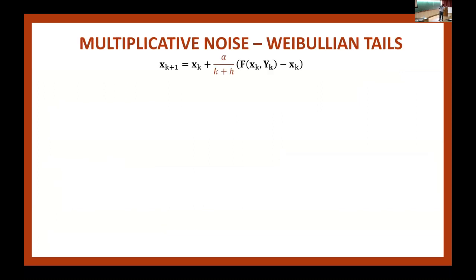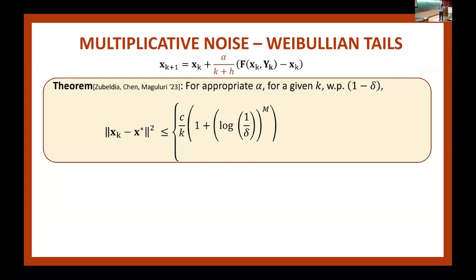Okay, good. So now here is the result. Again, with appropriate choice of alpha in the step size, the squared error with probability 1 minus delta is bounded like this. If you remember the additive noise setting, we just had C over K times 1 plus log 1 over delta. All that has changed is there's an M here. This M is a problem-dependent parameter. In fact, what is it?